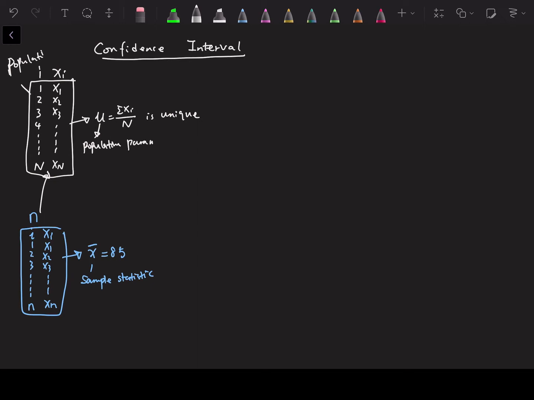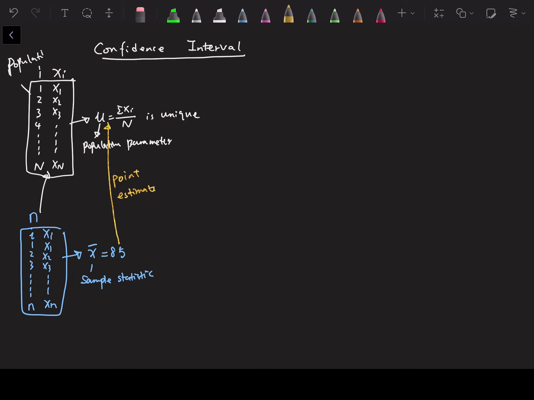The population parameter mu is unique, but the sample mean is subject to change. With a different sample, we might have a different sample mean. Let's suppose in practice we only have one sample. Now this 85, we call this the point estimate of the population mean. That means it gives a single value that can be used to estimate the population mean, and this single value is the sample mean. My best guess of the population mean is the sample mean 85.